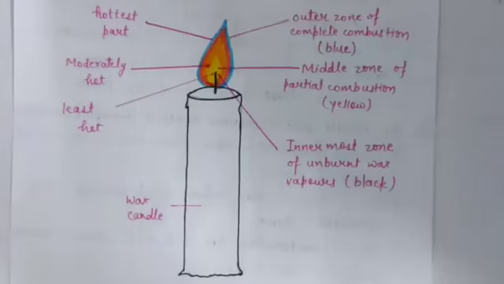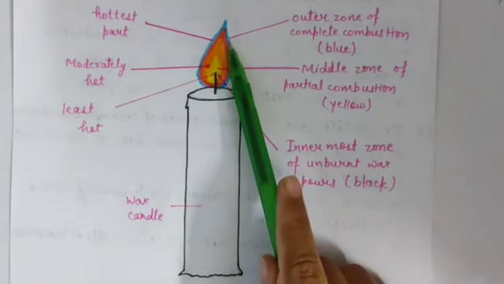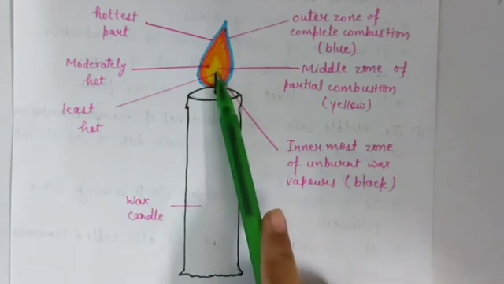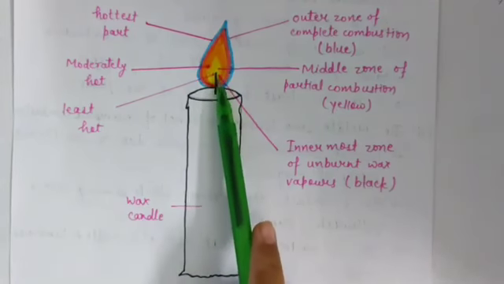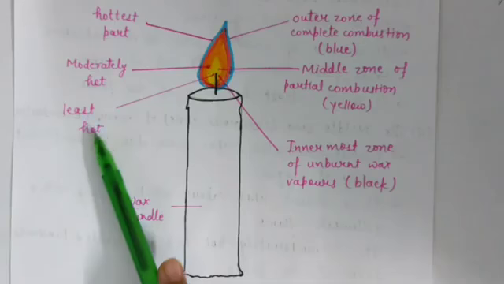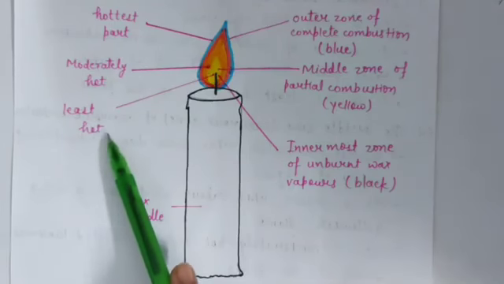Now look at this picture. This picture is showing the different regions or zones of a candle flame. This is the outermost zone of the flame, which is blue in color. This is middle zone, which is yellow in color. It will produce yellow flames. And this is the innermost zone. In the innermost zone, combustion will not take place and it is black in color. And it is the least hot zone of the flame.